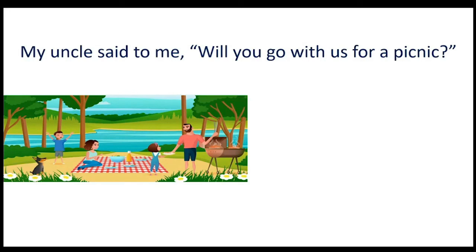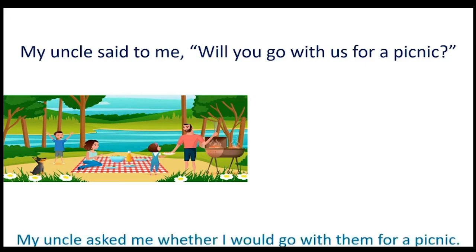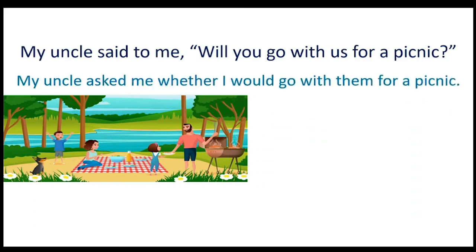Now we will practice some questions. My uncle said to me, "Will you go with us for a picnic?" So the answer will be, my uncle asked me whether I would go with them for a picnic. Children, see, the conjunction used is whether. You can use if also. And children, will converts into would.